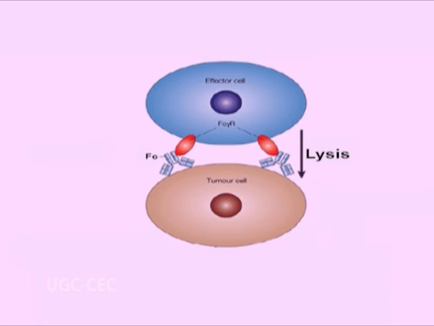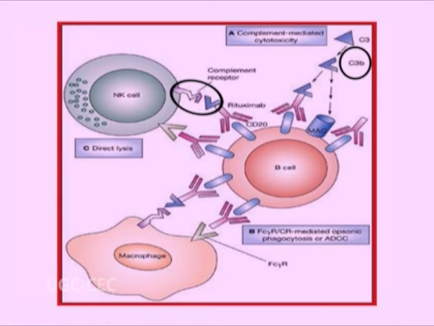Some NK cells have CD16 surface receptors that bind to Fc region of IgG. They bind to target cells by the receptor for Fc region of antibody produced against antigen on the target cell. This type of reaction is called ADCC. They may also have receptors for C3 component of complement and can therefore recognize antigens coated with C3.